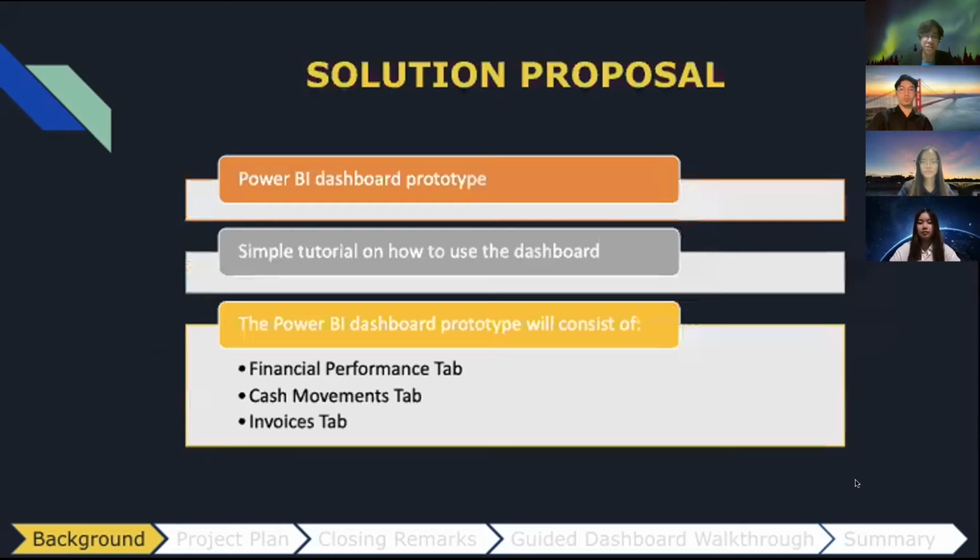So to help solve the issue that the finance team had been facing, we had proposed to deliver a financial performance Power BI dashboard prototype that's been designed and developed specifically for the finance team, and also a simple tutorial on how to operate the dashboard.